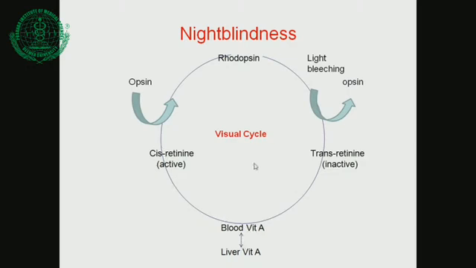So I always say that God should have given local conversion of trans-retinal to cis-retinal, then this problem might not have occurred. This chemical reaction, converting inactive trans-retinal into active cis-retinal, should have happened directly in the retina. No need to go again to the liver, convert to vitamin A, and come back in the blood as active cis-retinal.